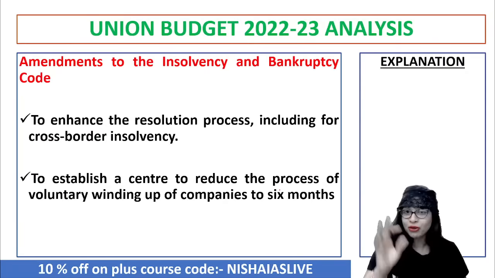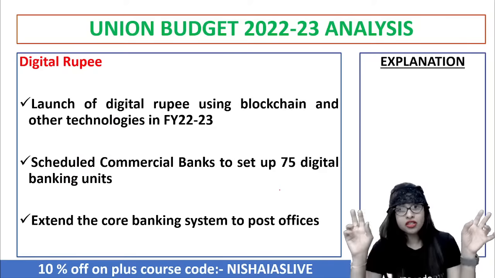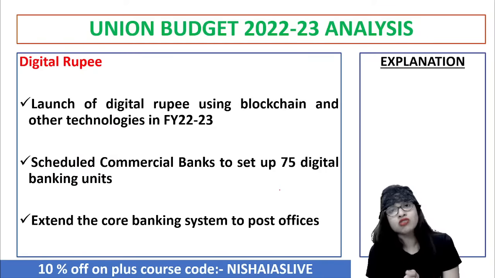Now, the next important point to be understood under the top policy highlights of the budget is with regard to digital rupee. I have just given you a glimpse of the launching of digital rupee by RBI in the year 2022-23. Now, how can this be done? Now comes your cryptocurrency, now comes the blockchain technology, under which cryptocurrency and bitcoins come. They said this launch of digital rupee by the central bank of India, that is RBI, under the monetary policy perspective, will use blockchain technology and other technologies for the financial year 2022-23.